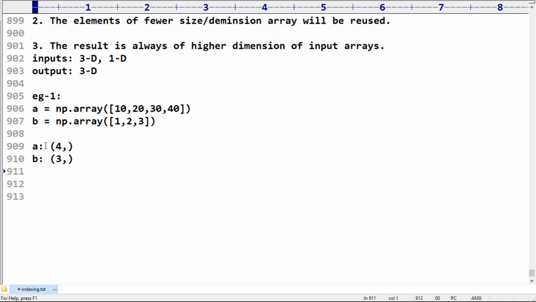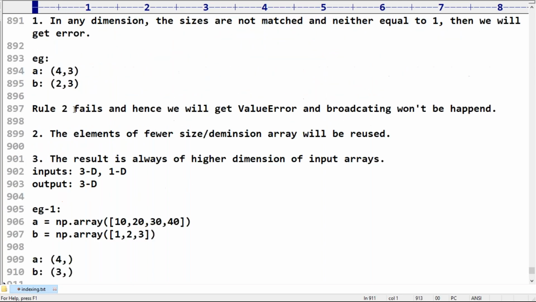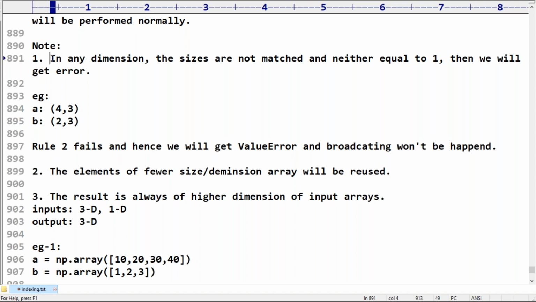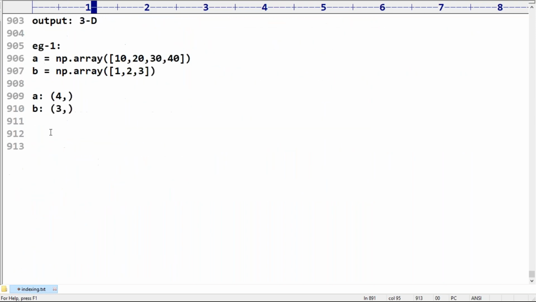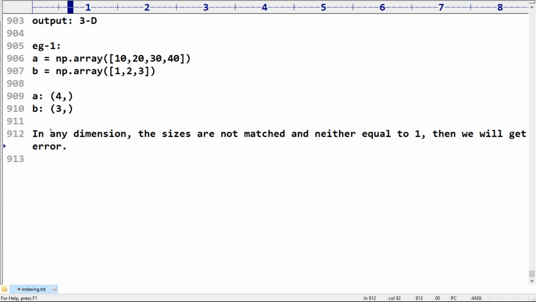Have you observed? Just have a look: in any dimension, if the sizes are not matched and neither is equal to 1, then we will get an error.